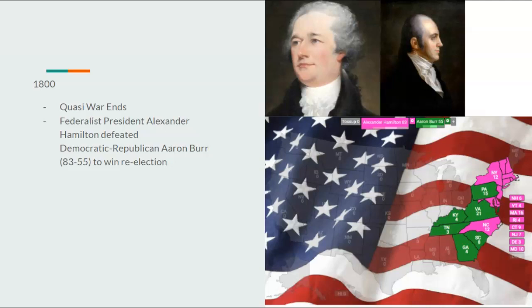And going on to 1800, man, I made several mistakes on this. We have the 1800 election, where Federalist President Alexander Hamilton would defeat the Democratic Republican Senator Aaron Burr 83 to 55. Hamilton would pick up the state of North Carolina, while Burr would pick up Pennsylvania.